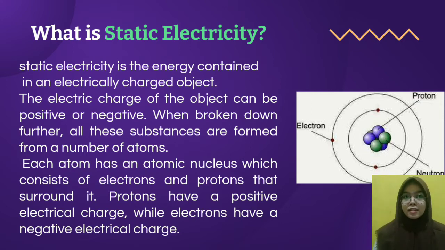The electric charge of the object can be positive or negative, and when broken down further, all substances are formed from a number of atoms. Each atom has an atomic nucleus, with electrons surrounding it. Protons have a positive electrical charge, while electrons have a negative electrical charge.